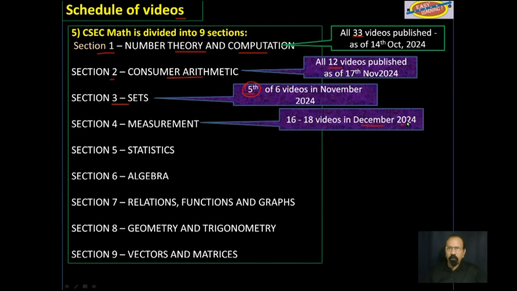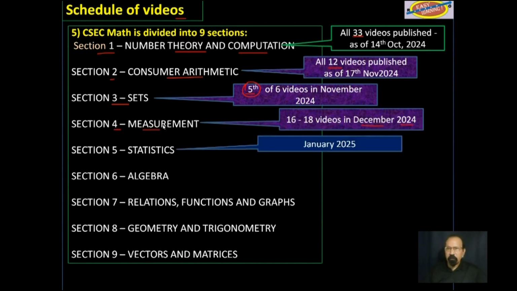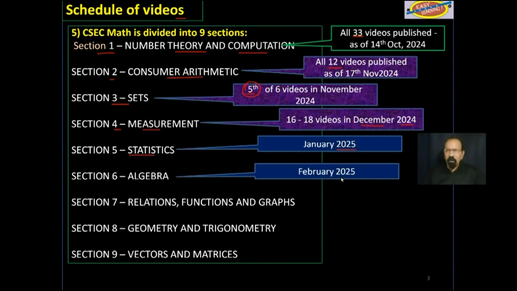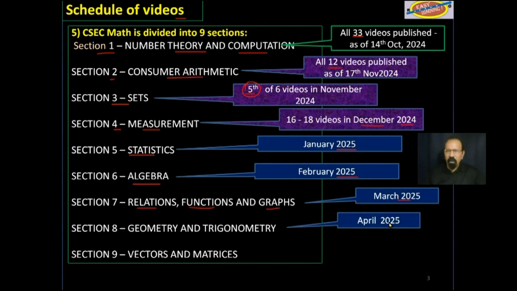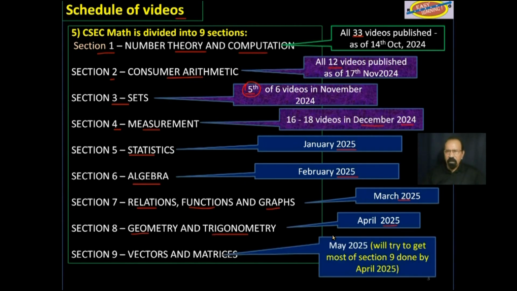Then by the end of December 2024, Section 4, measurement. January 2025, statistics. February 2025, algebra. March 2025, relations, functions, and graphs. April 2025, geometry and trigonometry. And finally, by mid-May 2025, vectors and matrices, and that will take care of all the objectives in this syllabus.